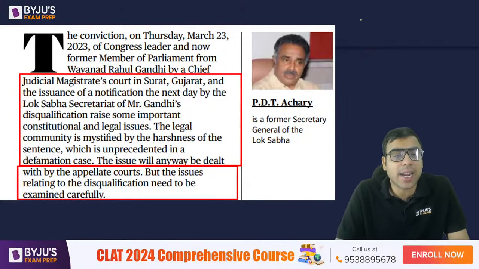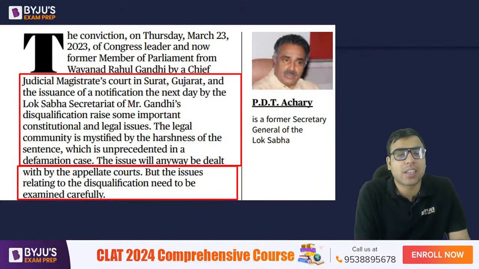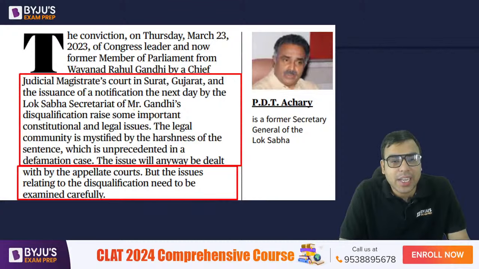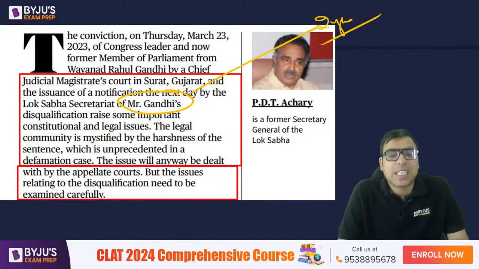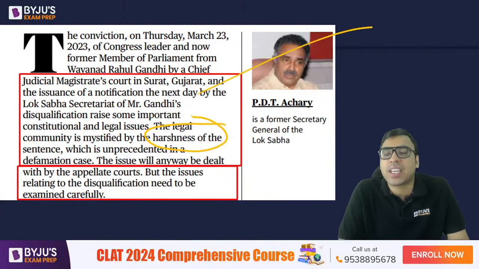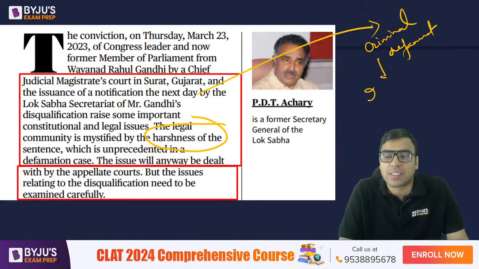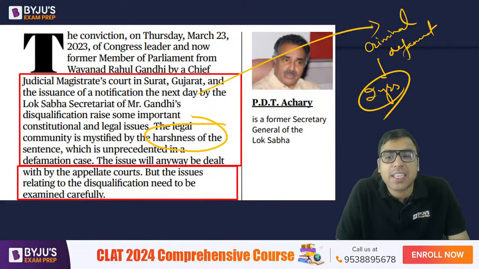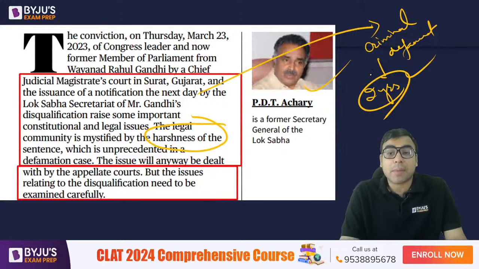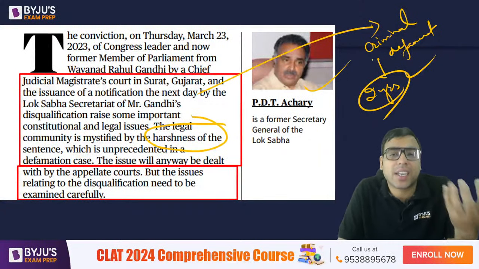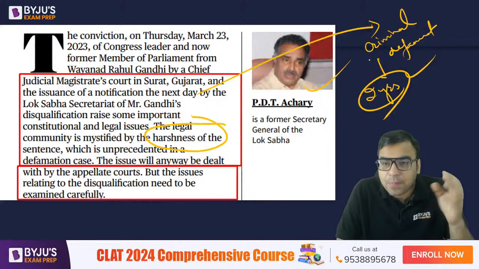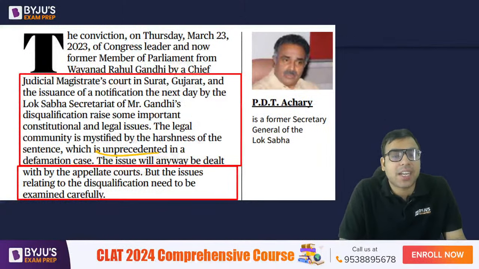Now he writes that the judicial magistrate in Surat, Gujarat, actually convicted Rahul Gandhi of 2 years. So he is saying first the harshness of the sentence. See, up to 2 years in a criminal defamation case, the maximum jail term is actually 2 years. According to him, Rahul Gandhi has been given the maximum punishment, and it is very harsh, which is unprecedented in a defamation case.